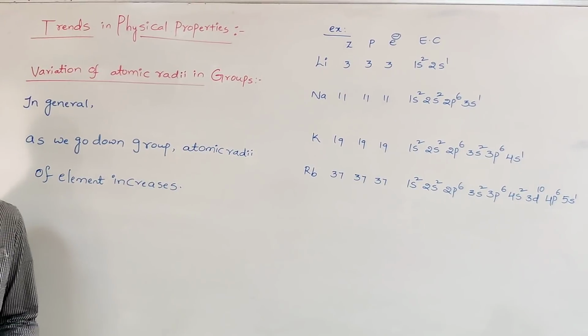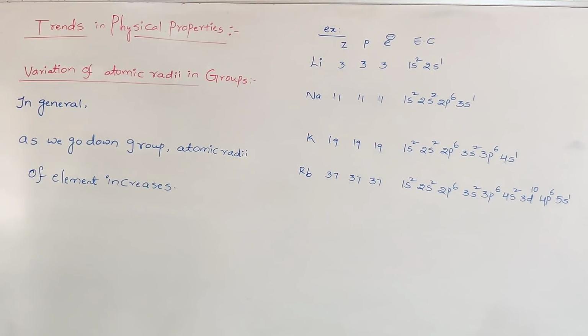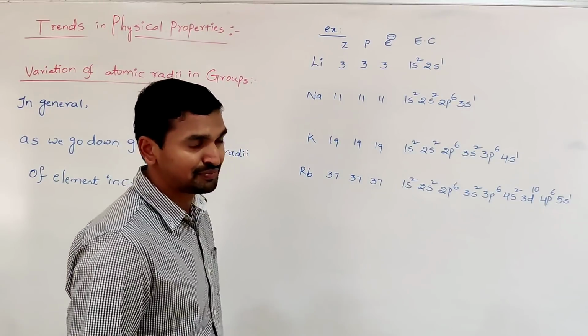So these are the electronic configurations of group 1 elements.